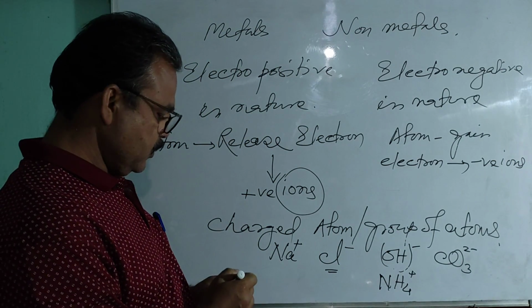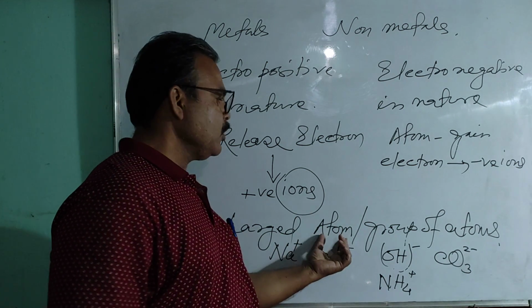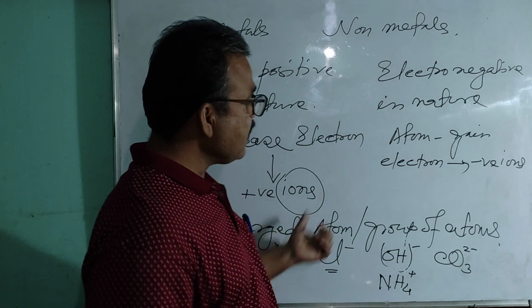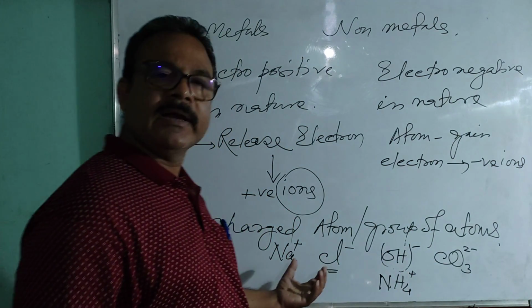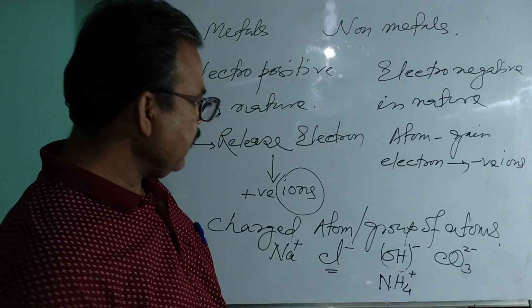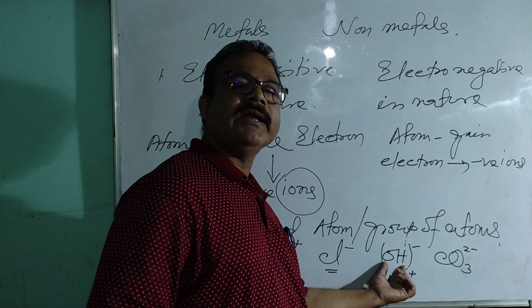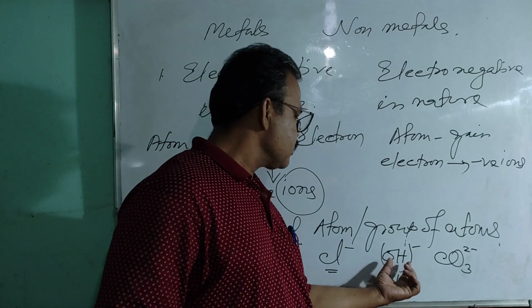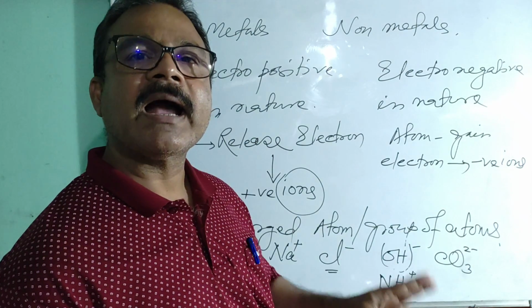So once again remember that a charged atom or charged group of atoms is called an ion. And one more thing: as there is more than one atom, they are known as polyatomic ions.